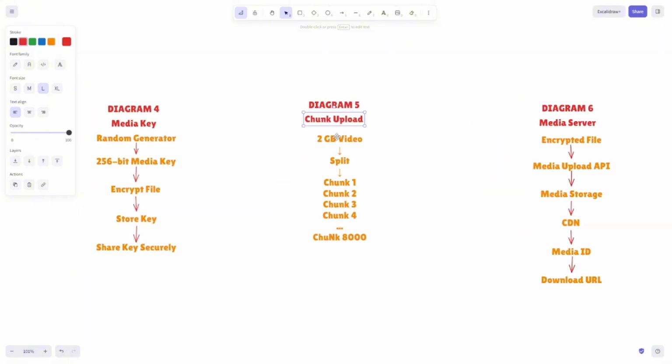Now, this is where people become curious. What happens if I send a 2 GB video then? Does WhatsApp upload one enormous file? No. Large files are divided into smaller pieces called chunks. Instead of waiting for the entire file to finish uploading, the app uploads chunk after chunk to the server.